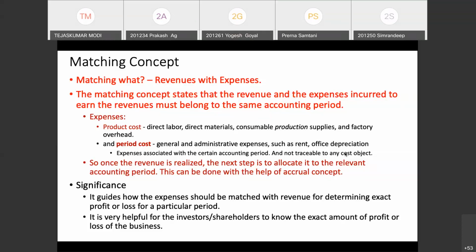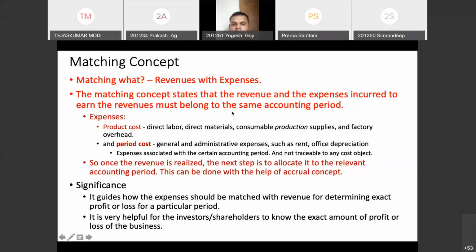I'll give you the example. Let's say because of COVID, now that is a very extreme situation, I am a very good company like Tata, and because of COVID, the employees could not come to the office for, let's say, 3 months, and I'm still paying salary to them, right? Their salary has nothing to do with the output that the company provides, right, Utkarsh? In that case, it is a period cost expense. So that is matching concept. Everyone understood?